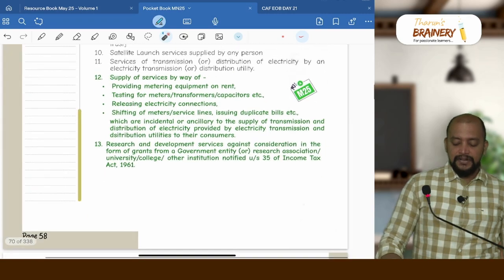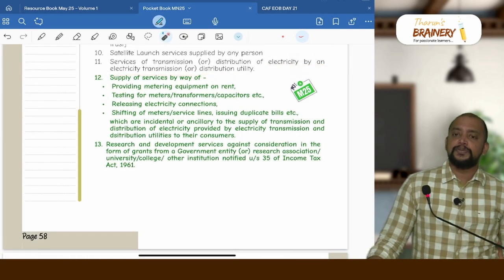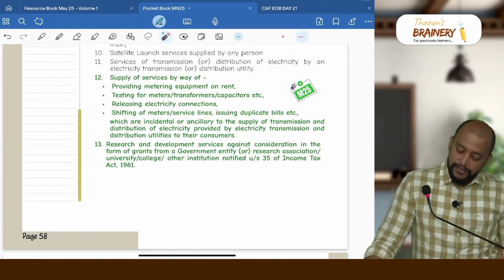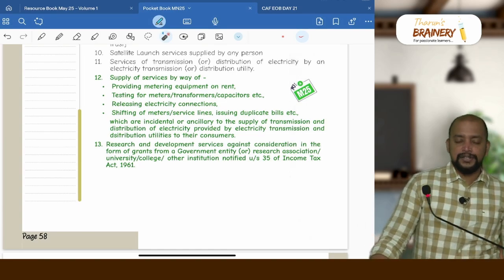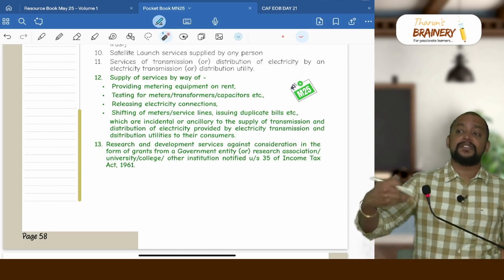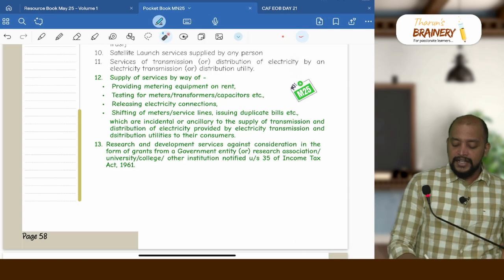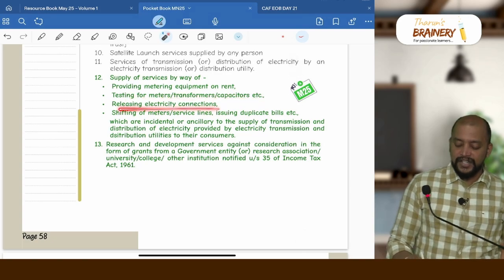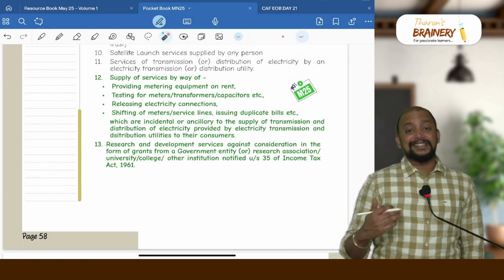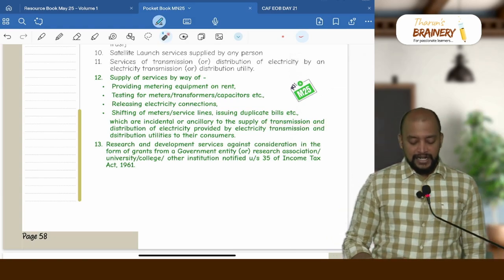Then next we have transmission or distribution of electricity by an electricity transmission or distribution utility. So generally electricity is exempted. And now we have some points related to this. Not only electricity, even the incidental or ancillary functions of electricity are also exempted, like providing metering equipment on rent, testing of meters, releasing of electricity connections, shifting of meters, which are incidental or ancillary to supply of electricity, and that is also covered under exemption.